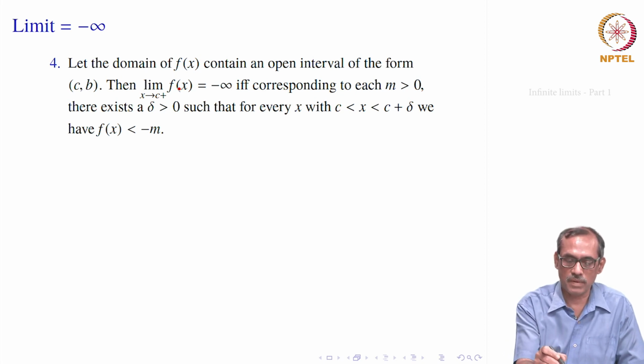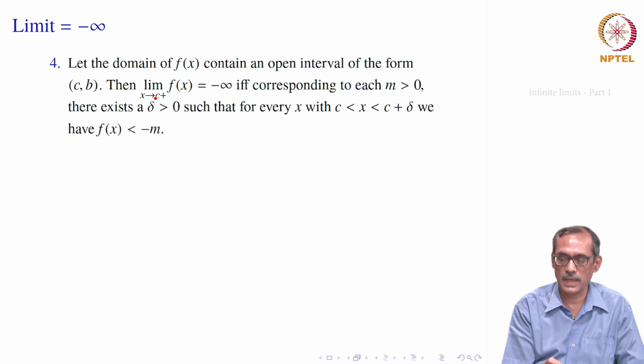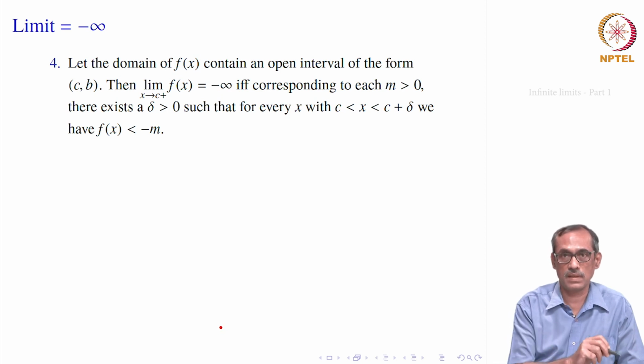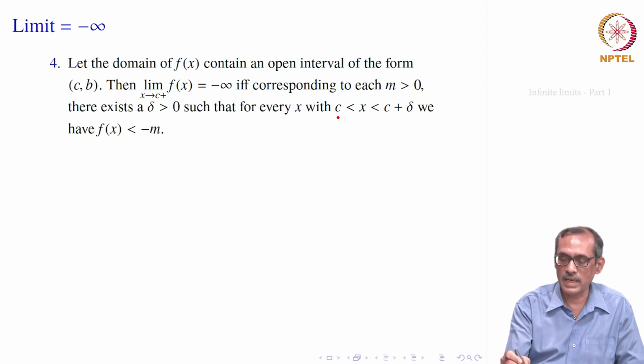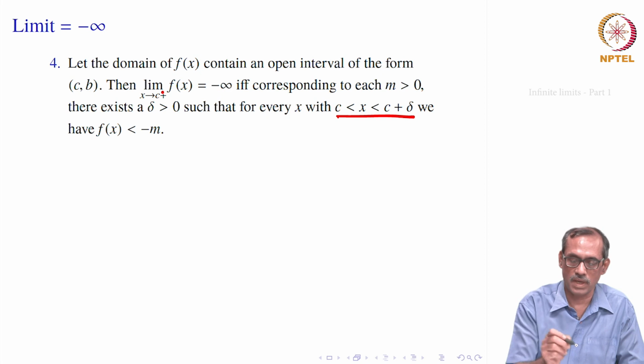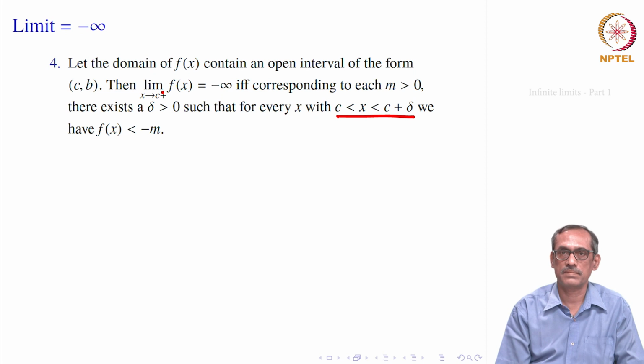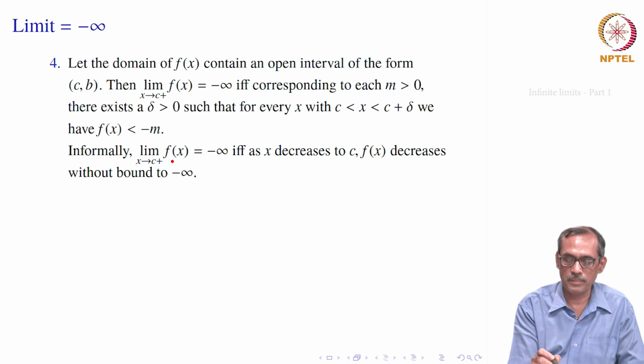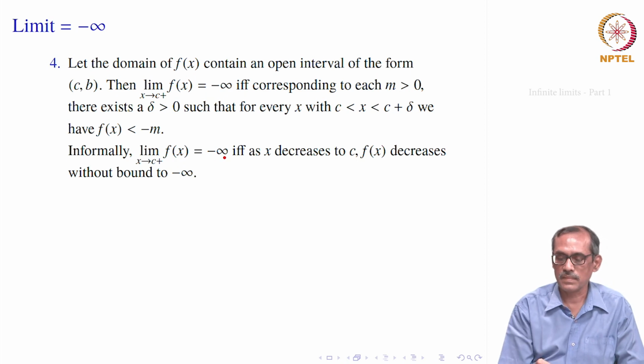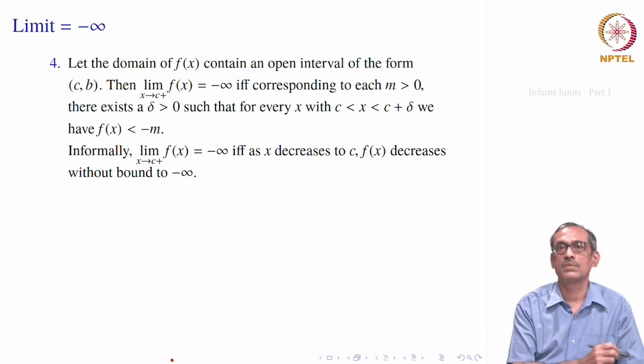We say that limit of f(x) as x goes to c plus is minus infinity if corresponding to any M bigger than 0, any positive M, we will find one delta greater than 0, such that if x is any number between c and c plus delta, because it is c plus, f(x) must be less than minus M. It will be decreasing to minus infinity without any bound. So, again informally we would say this limit is equal to minus infinity if and only if as x decreases to c, f(x) decreases without bound to minus infinity.